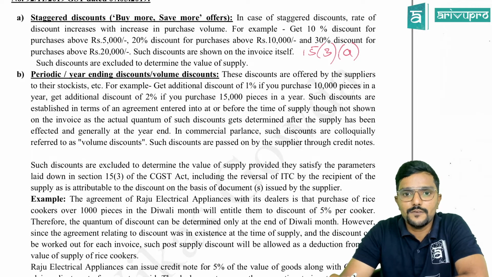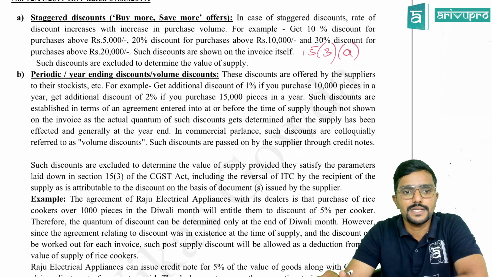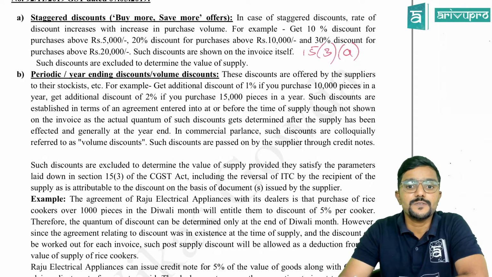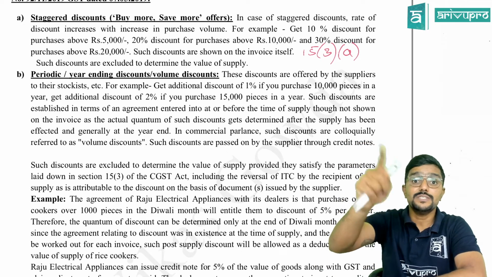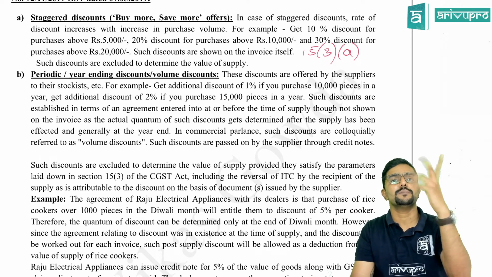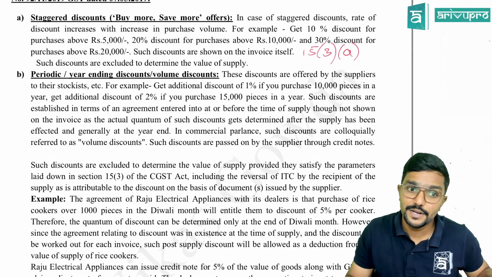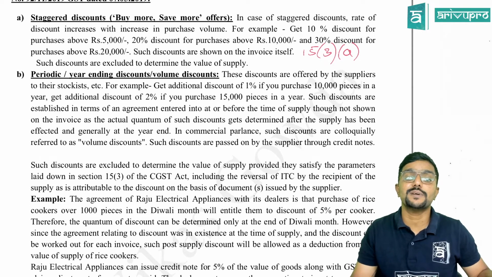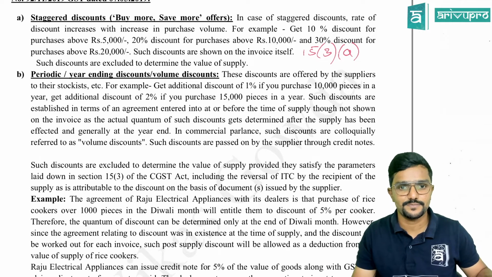These discounts are offered by the supplier to their stockist, etc. For example, get additional discount of 1% if you purchase 10,000 pieces in a year. Not in one shot, in a year. If you purchase more than 10,000 pieces in a year, you will get additional 1% discount. Okay. Get additional discount of 2% if you purchase 15,000 pieces in a year.